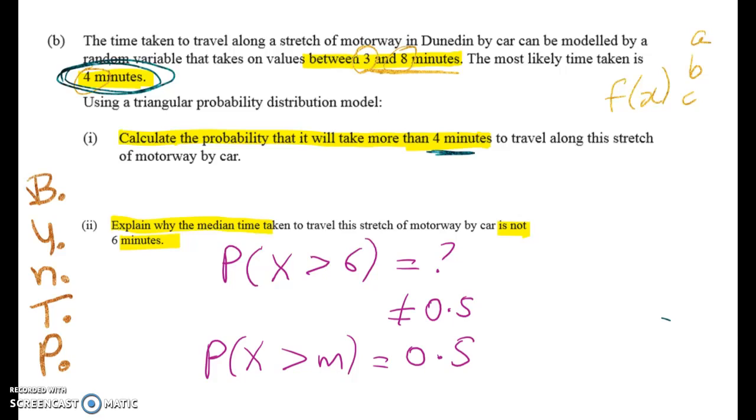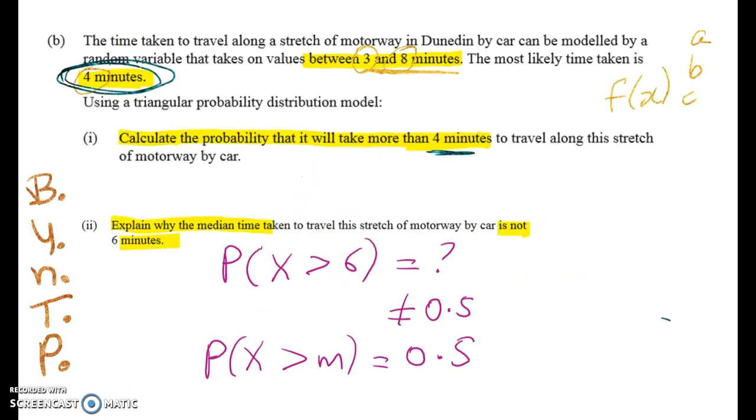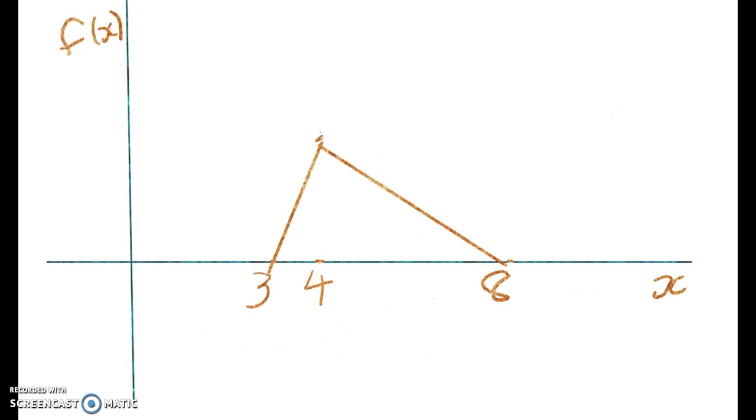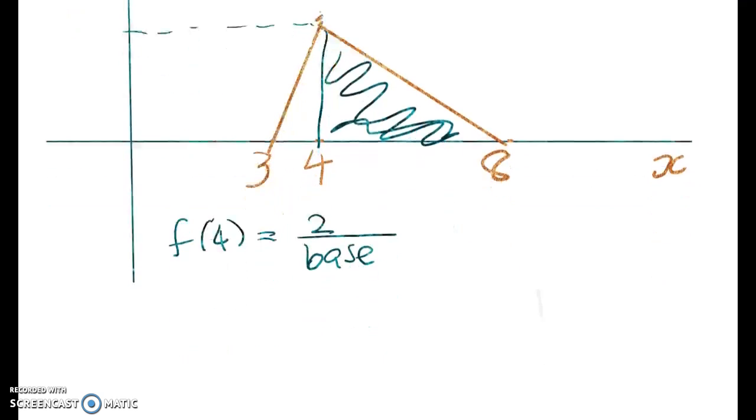So I've drawn a triangle already here. This is it. And what we're looking for in that first question is the probability that a car takes more than 4 minutes. Let's just go back and check. Yeah, more than 4 minutes. So we're going to shade that in. We're looking for that area there. So f at 4 is the first thing we'd work out anyway. That's my peak height, and that's 2 over the base. So 2 over the base is 2 over 8 minus 3, which is 2/5, or 0.4.